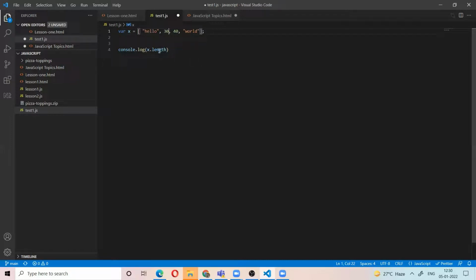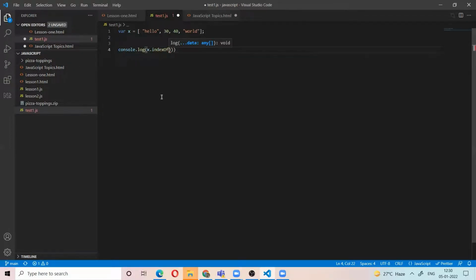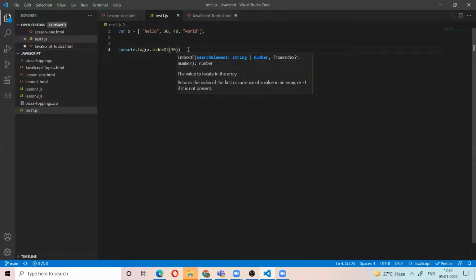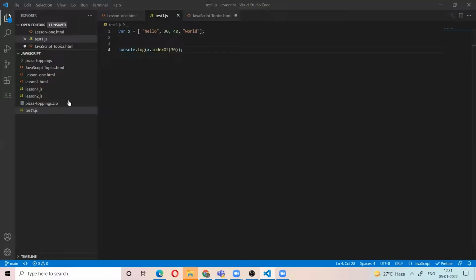Or I use indexOf with 30. What is the output? It will give the position of that value. It checks the x array: is the 30 value there? Yes. What is its position? 0, 1. So it will return 1. It gives the index, the position of the element.